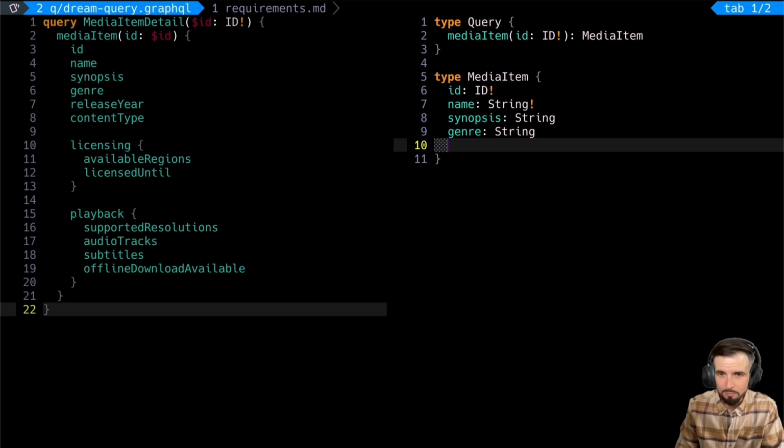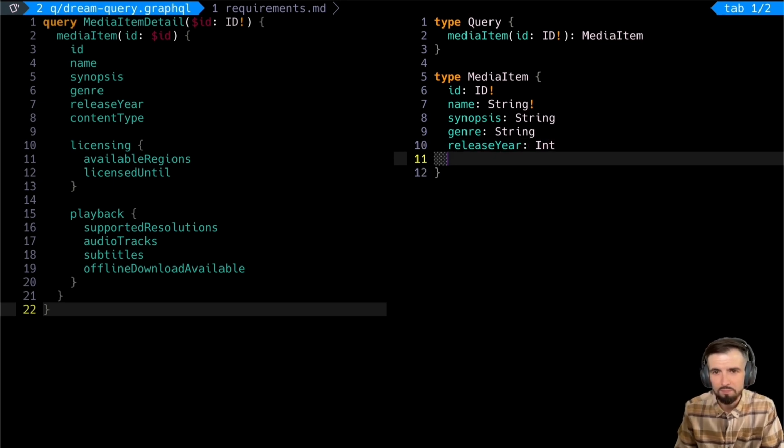I don't think every publisher would necessarily want to fill in a genre. I could imagine a stubborn film director saying, my work transcends boundaries and genres. So let's keep that nullable. All right, let's get release year. That would be an integer. Sure, why not? A content type. And this will be an enum.